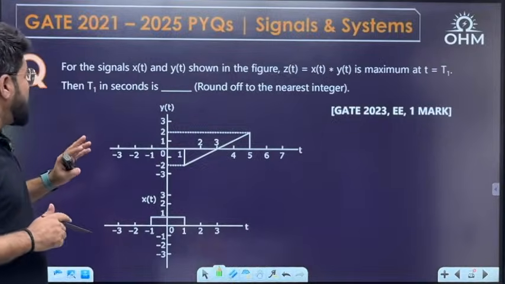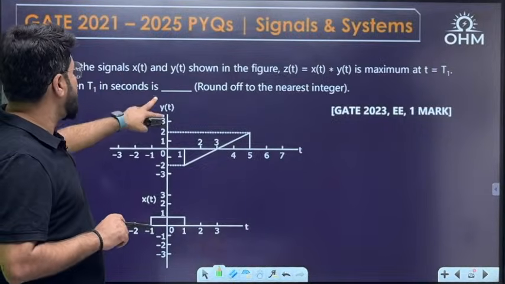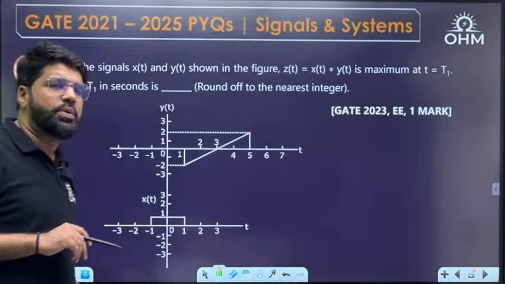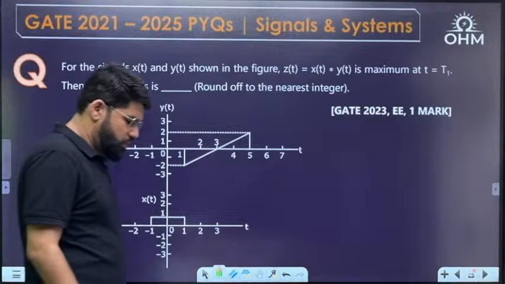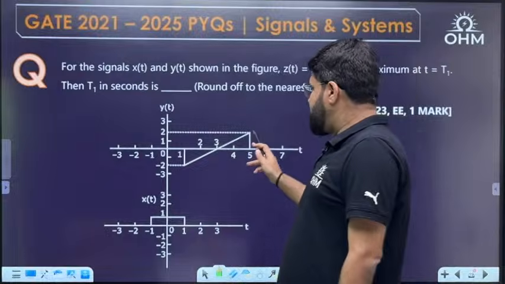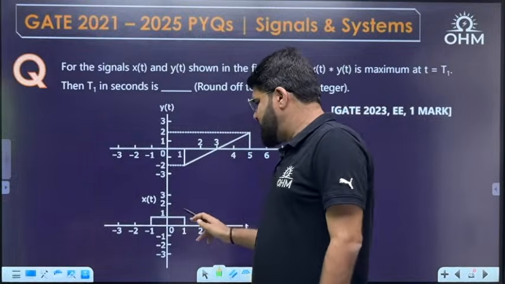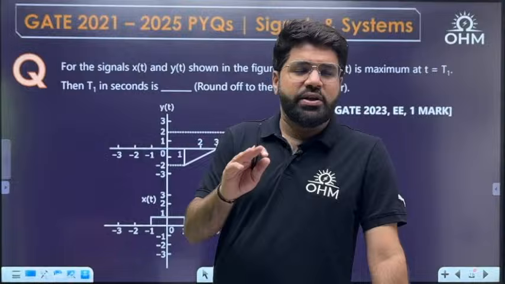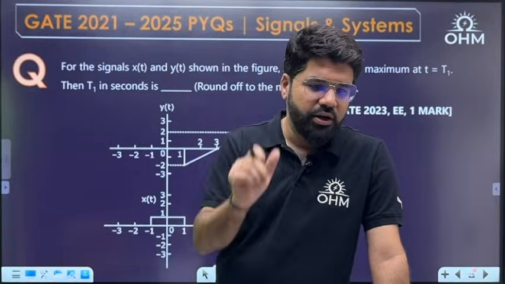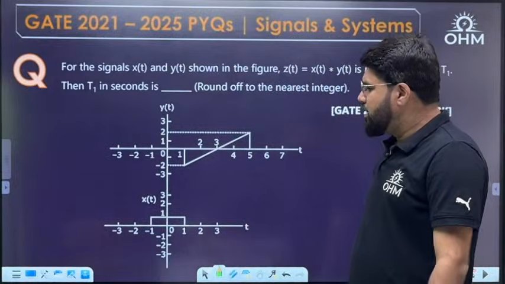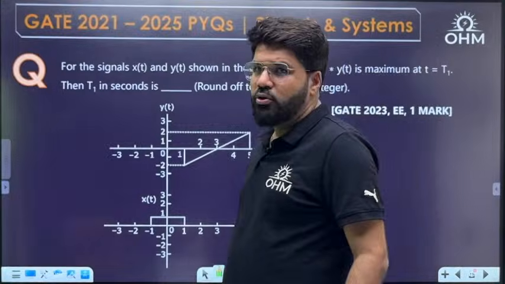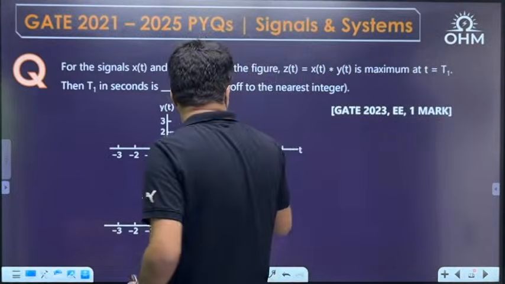The question is: for the signals x(t) and y(t) shown in the figure, z(t) = x(t) convolution y(t) is maximum at some time t equal to t1. What is t1 equal to? One of them is a ramp, a straight line from 1 to 5, and one of them is a rect function. If it was rect convolution with rect, we already know the result: either a triangle or a trapezium based on the duration of the rectangle. But how to deal with this? If random functions or graphs are given, you can think about graphical convolution.